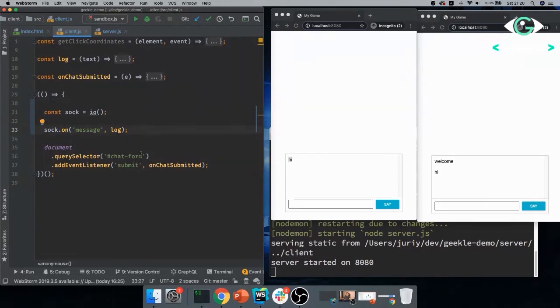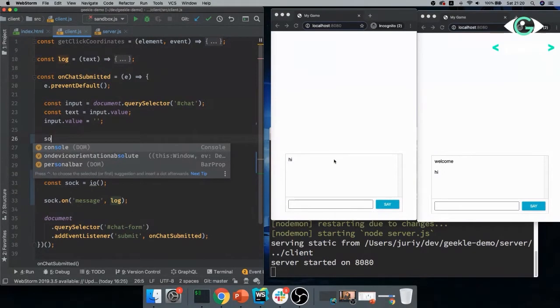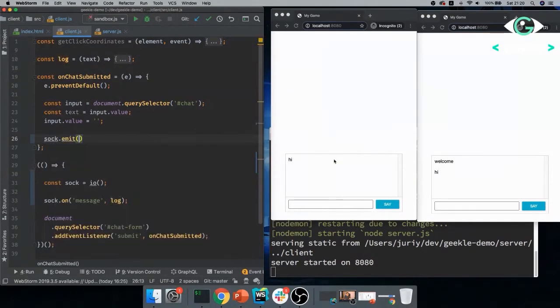So, right. So what we want to do now is instead of just sending hi from the server, whenever somebody submits the chat message, we'll say sock.emit, and we'll say that I'm sending message to my server with the value of text that the user has entered. Right.